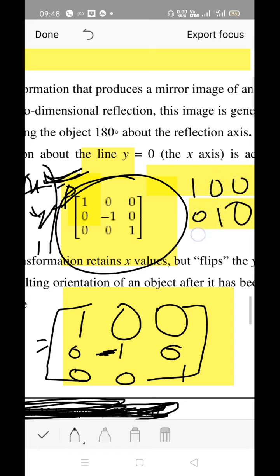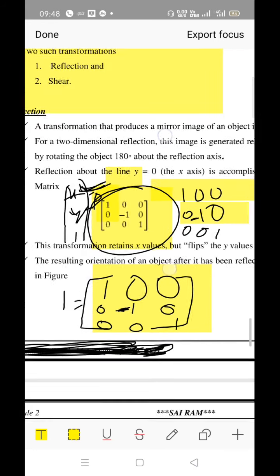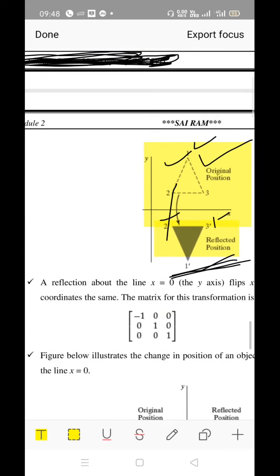0 1 0 and 0 0 1. This is for the normal object. Now for the mirror-imaged one, on which axis are you taking the mirror image? Okay, for the mirror image along the x-axis, you have to change the y parameter to -1. Please remember.